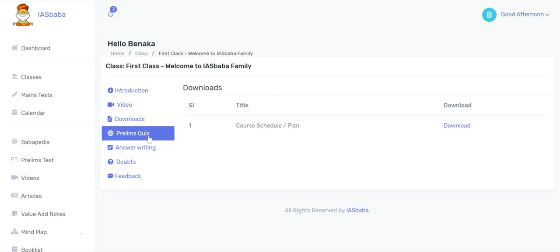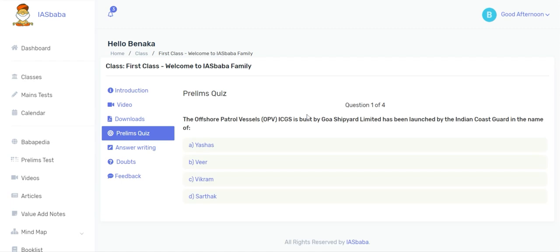Prelims quiz is where we post questions related to the session for you to assess your learnings and understanding. For example, this is a sample: if you click on the start button, you can see the question followed by multiple options.